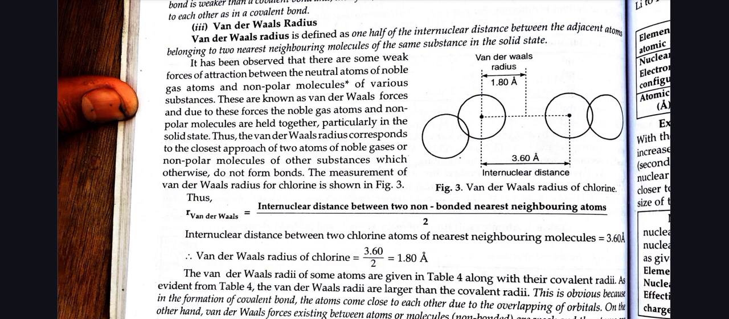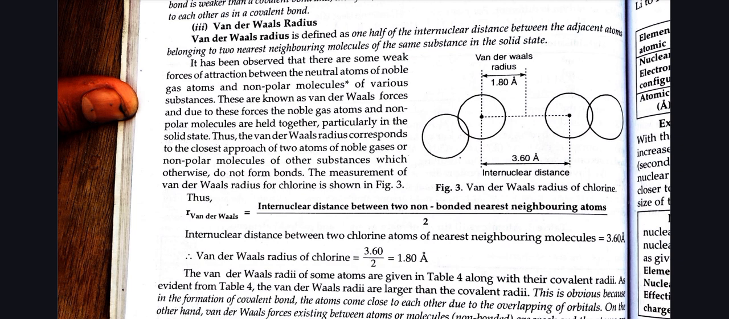The measurement of van der Waals radius for chlorine is shown. R van der Waals equals the internuclear distance between two non-bonded nearest neighboring atoms divided by 2. The internuclear distance between two chlorine atoms of nearest neighboring molecules is 3.60 angstrom. Hence, the van der Waals radius becomes 3.60 divided by 2, which gives us 1.80 angstrom. The van der Waals radii of some atoms are given in table 4 along with their covalent radii.